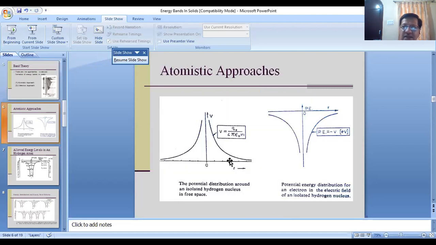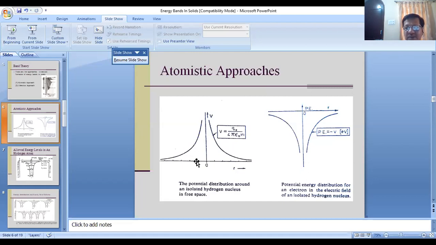So when you take the atomistic approach, I have to consider my atom. That is, let us consider an isolated hydrogen atom. I mean to say that you consider first an isolated atom. I consider the simplest atom, a hydrogen atom. So look at this diagram.